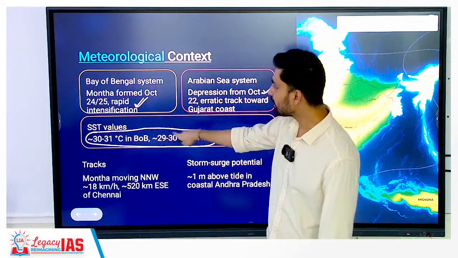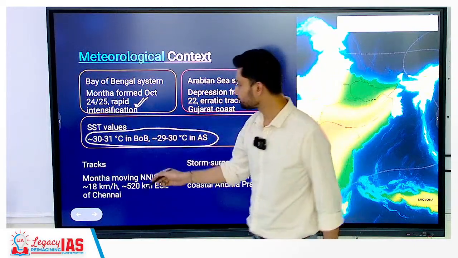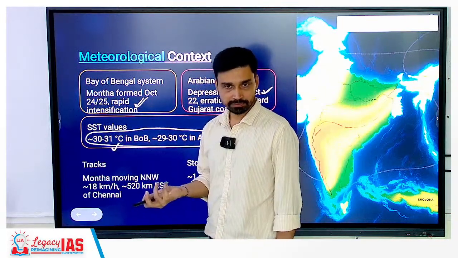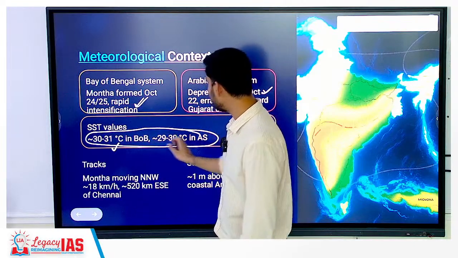If you look, why are cyclones forming in both oceans? In the Bay of Bengal, what is the prevailing temperature? 30 to 31 degrees Celsius, very conducive for cyclone formation. In the Arabian Sea, what do we have?